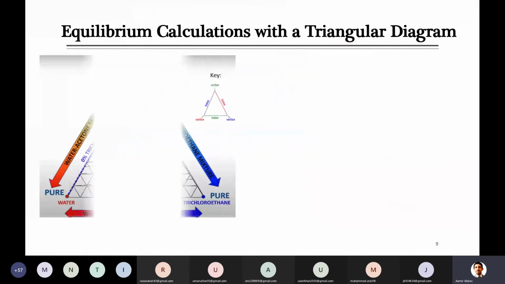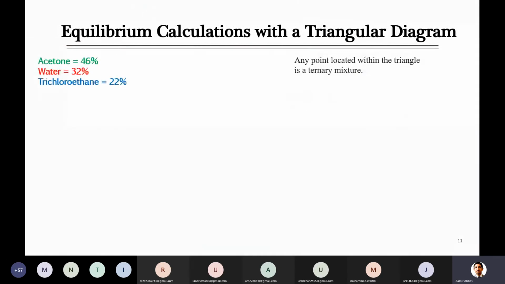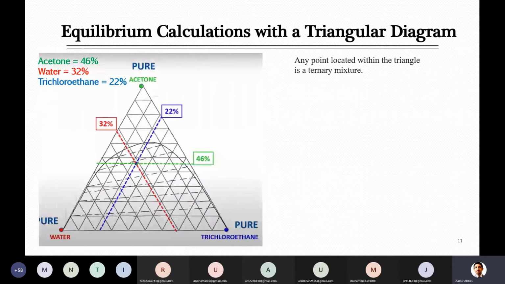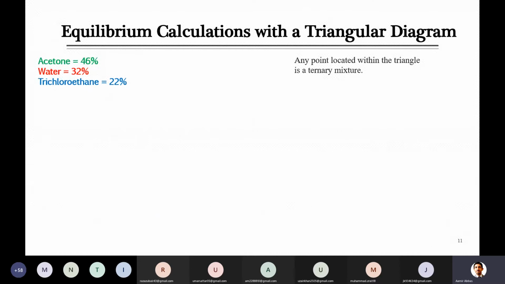Just before I go for all the points, let's look at this point which you have to mark inside the diagram. This is a ternary point, because the concentration here makes 100% with the help of all three components. And I told you already that any point where all three are involved is included inside the triangle, not at the apex or the edge of the triangle. So let's look where this point will be located. Let's try to find it.